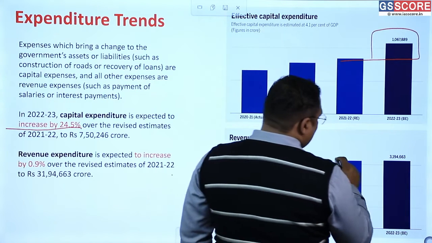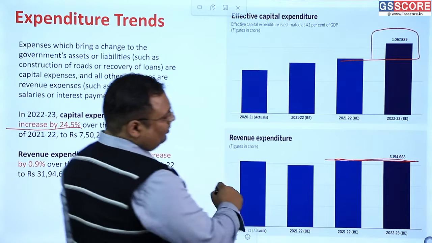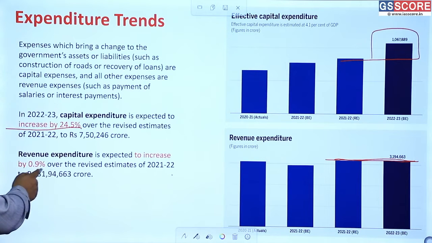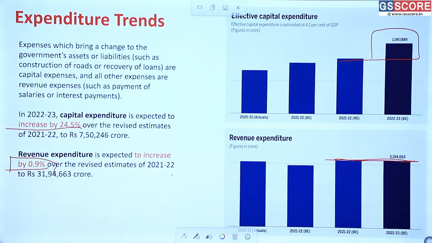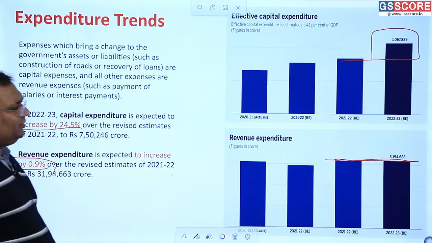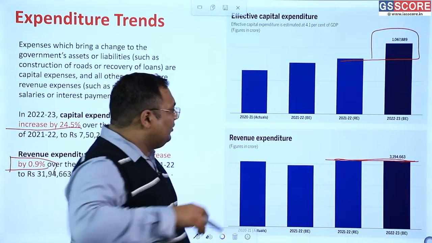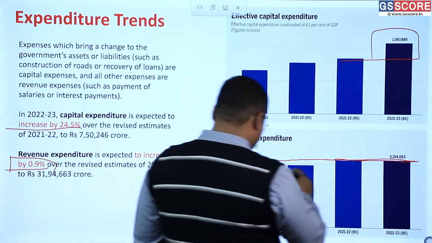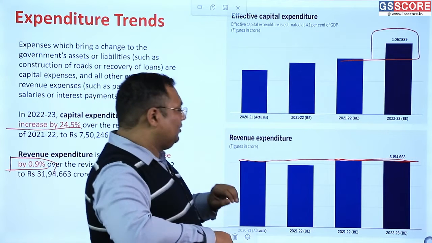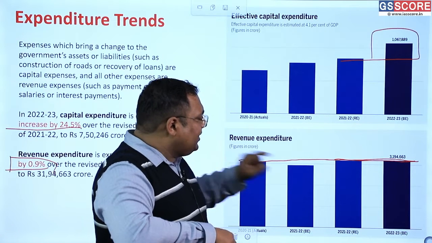The revenue expenditure is almost intact, the same as last year. Okay, very slight increase, very slight, 0.9%. You can't even identify this. So this is another good trend that we need to identify. This is our revenue expenditure trend. If you look at the last 4 years, then revenue expenditure has not changed a lot. Revenue expenditure was this much in 2021 itself. In 2021, we planned it to be less.